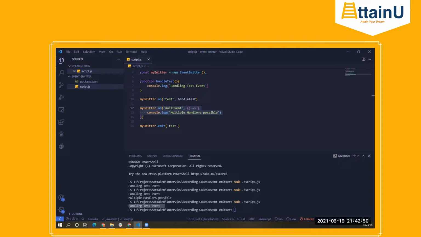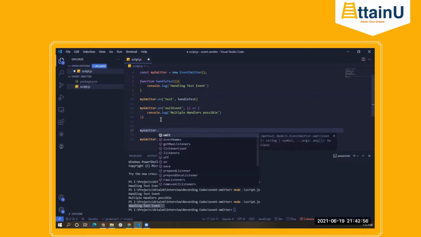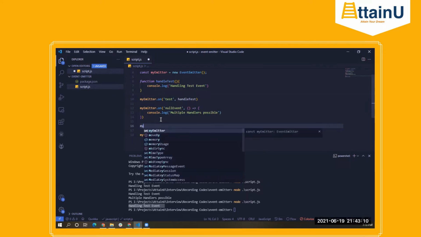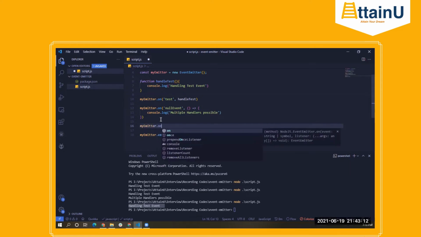So what we do for that is there is again a different function for it. My avatar dot off, right? This will allow you to remove a particular listener. Okay. Before that, what we can do now, there is something called once, right?